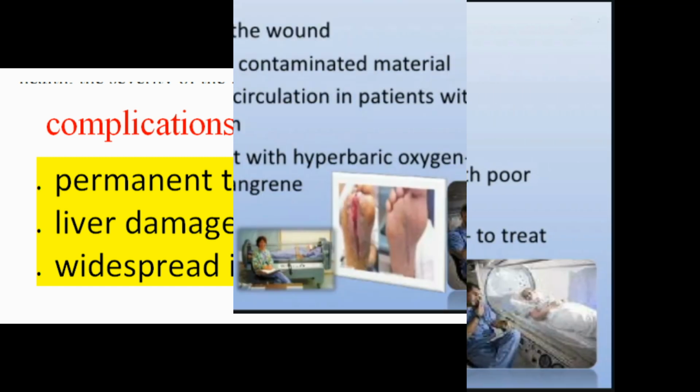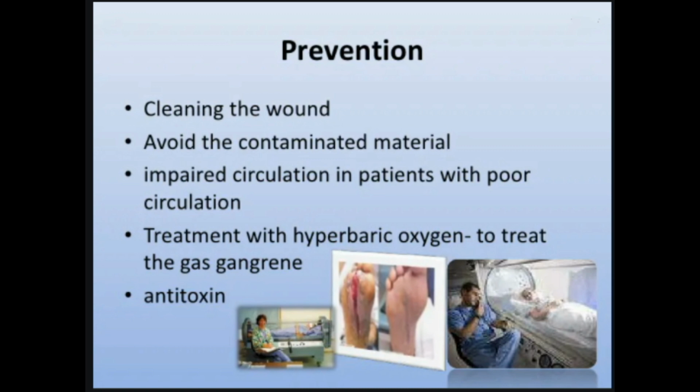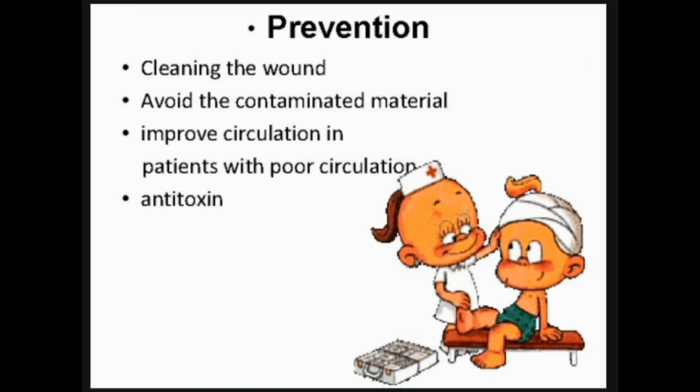How can gas gangrene be prevented? The best way to prevent gas gangrene is to practice proper hygiene. If you have an injury, make sure to clean the skin thoroughly and to cover the wound with a bandage. Contact your doctor at the first signs of infection. Signs of infection include redness, swelling, pain, and discharge. Your doctor will remove any foreign objects and dead tissue from the wound. It's also important to take any prescribed antibiotics according to your doctor's instructions. This will help lower your risk of developing an infection.